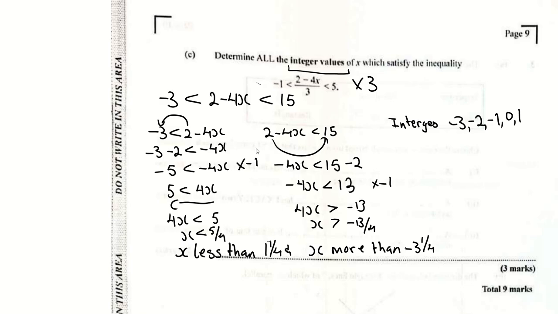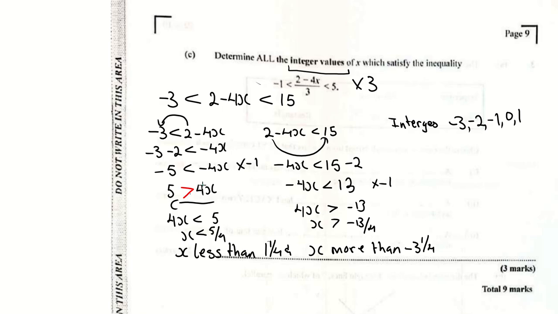I want to know what x is, so I'm going to make x the subject. I always want my x to be positive, so I'm going to multiply by -1. Carry across -3, carry across 2. That was -3 minus 2 is less than -4x, but I want x to be positive, so I multiply the entire thing by -1. If I multiply this by -1, hold on, that sign is not supposed to be like that. My sign is flipped. Right, so the sign would be like this.